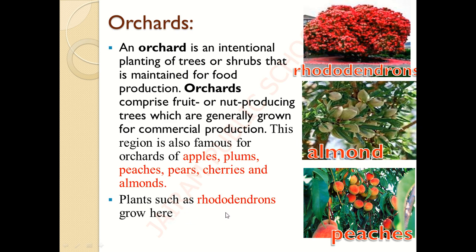And plants such as rhododendrons. What is the plant name? Rhododendrons. Yes, this is the picture of the rhododendron plant. See, the entire leafy structure is not there. Entirely the leaves have been shed and the tree is covered with red colored flowers, isn't it? So this is the rhododendron plant which is grown here.